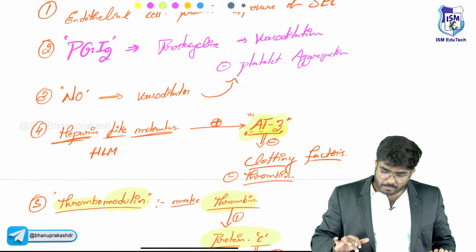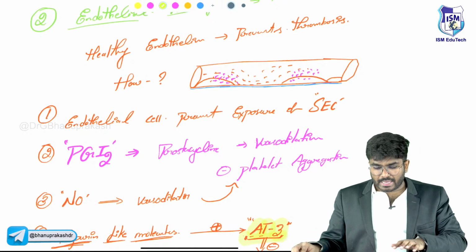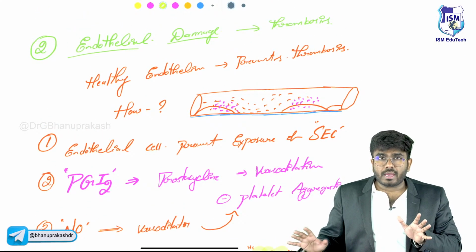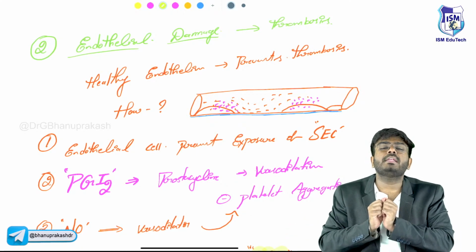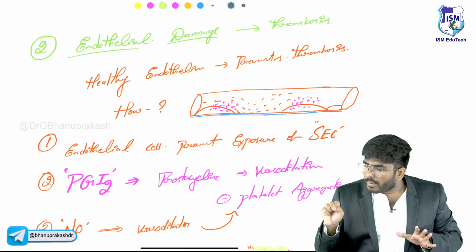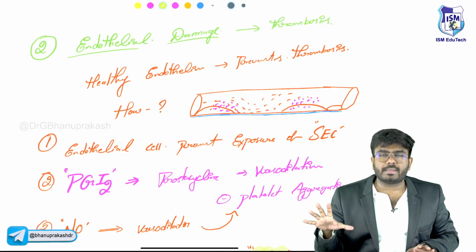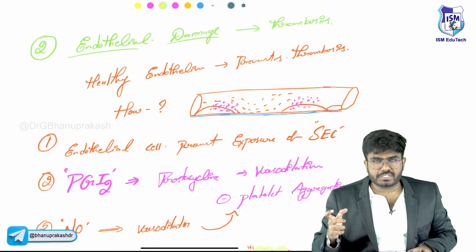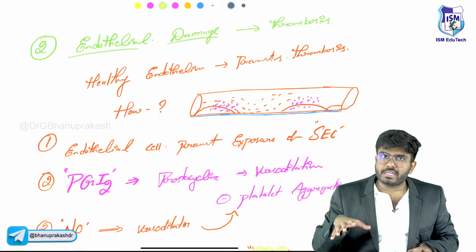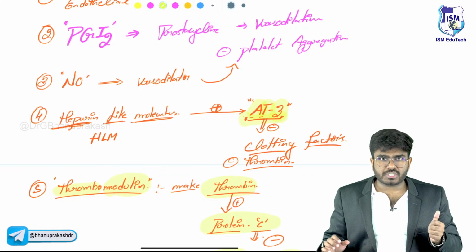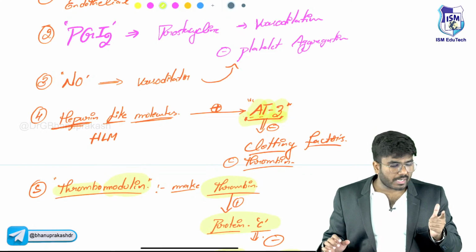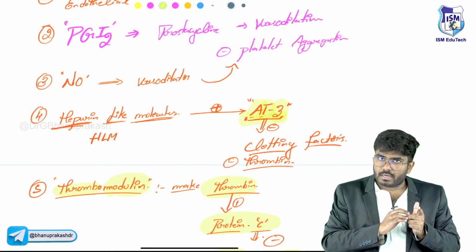So at the end of the day, the point which I want you to know is, a healthy endothelium is always anticoagulant, anti-clotting. The moment you have disruption of the endothelial lining, when the endothelial cells are damaged, such protective functions are lost. Nitric oxide production and prostaglandin I2 release are not going to be there.